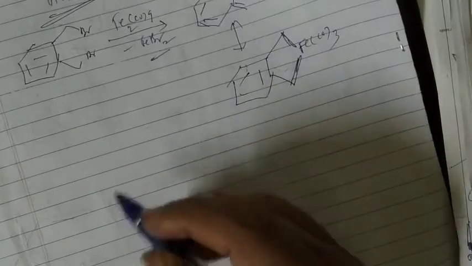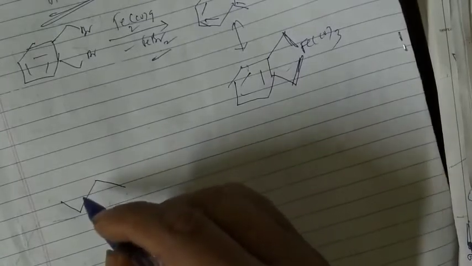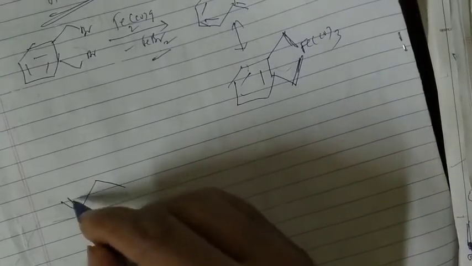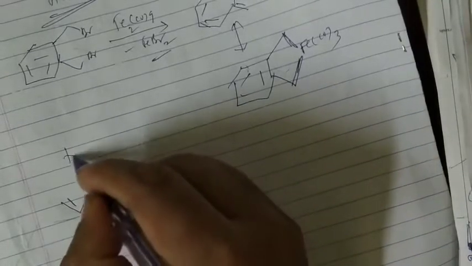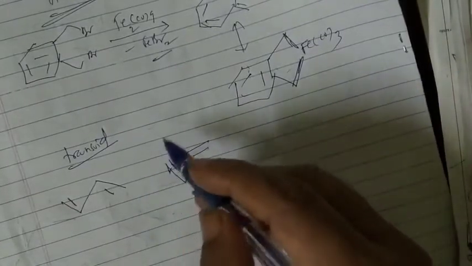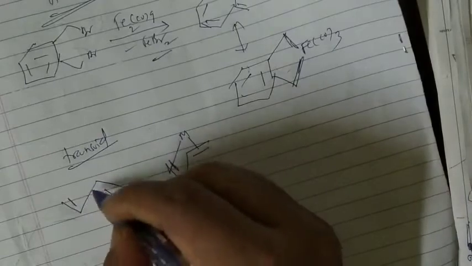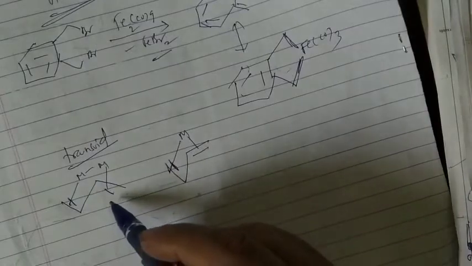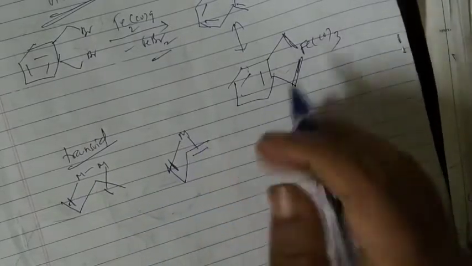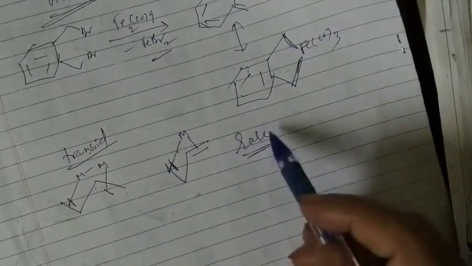Now the binding of butadiene in the transoid form. Even if you put this here and here, it forms a transoid; the cisoid we got earlier, and this is a transoid. We can show it this way also. This is going to bind with metal in this way, and in some cases the binding will be double, where two metals bind in this way. This form is very rare. So this type of bonding in the transoid form is very rare.